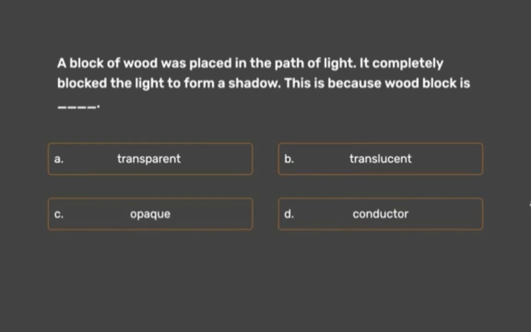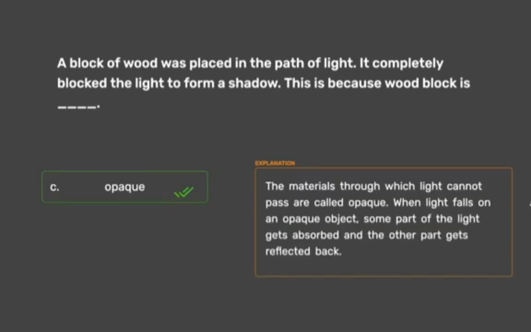The correct answer is C, opaque. You know what opaque materials are? The materials through which light cannot pass are called opaque. When light falls on an opaque object, some part of the light is absorbed and the other part gets reflected back. So here the correct answer is opaque.